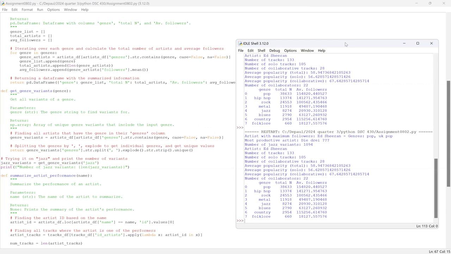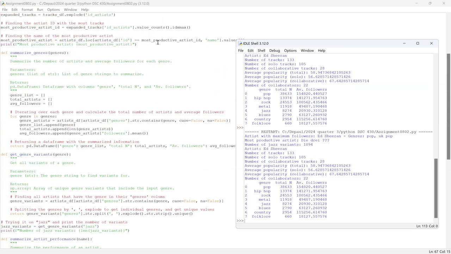So how did you identify artists with maximum number of followings or maximum number of tracks? To identify the artist with the most followers, I examined the followers column in the artist dataset. And by finding the entry with the highest number of followers, I determined which artist had the most followers. This involved locating the index of the maximum value in the column, which wasn't too hard. It was just retrieving the artist details mostly.